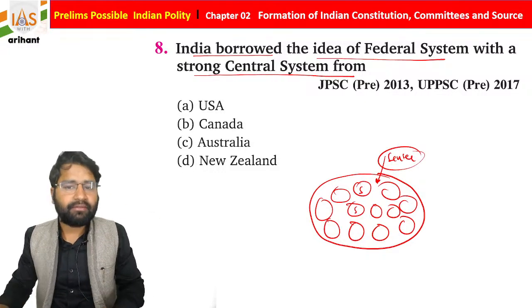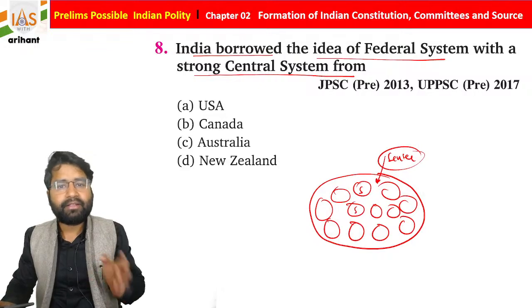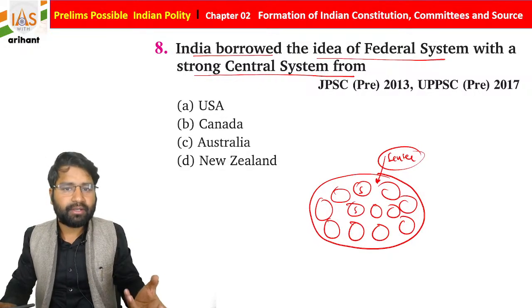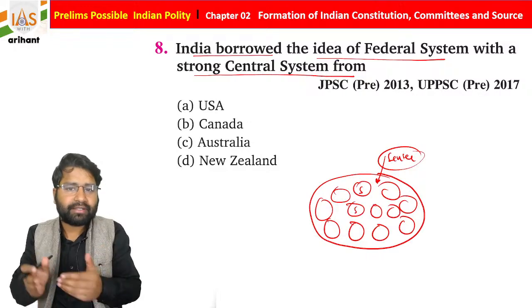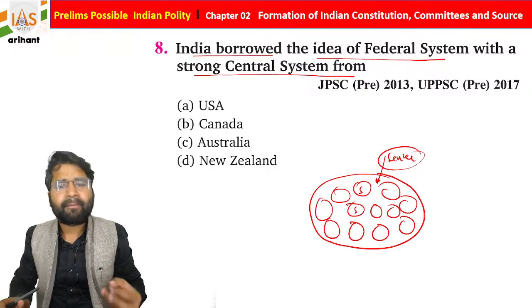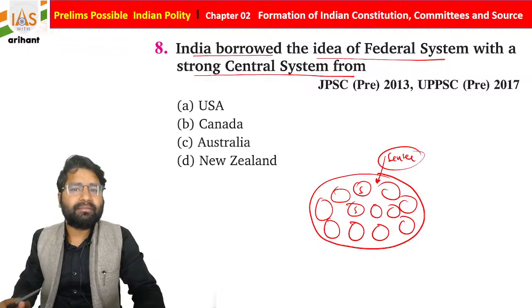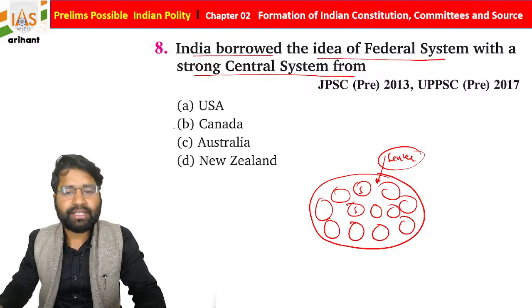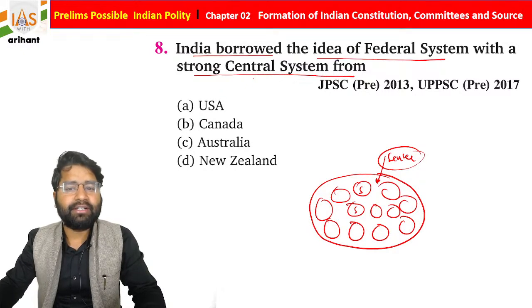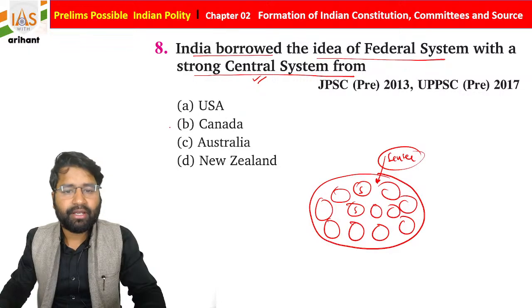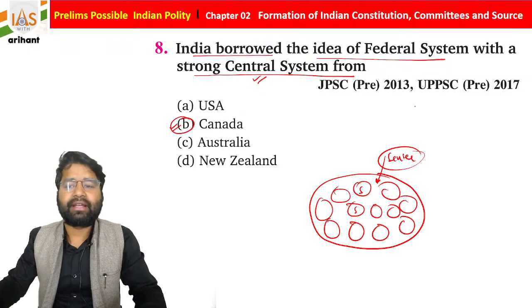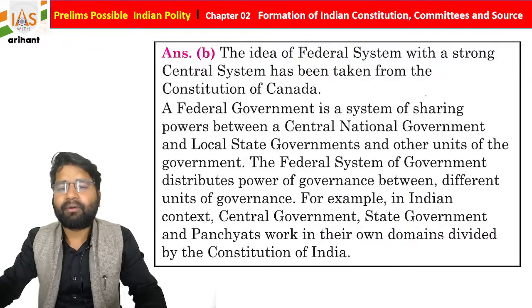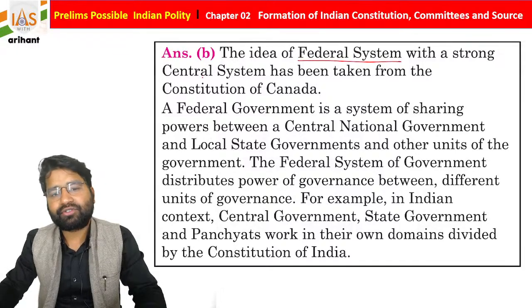If it is a tight federal, means true federal, rigid federal, like the USA federal, center has separate power, state has separate power. But in India, we are not true federal, but yes, we are quasi federal. So this concept of the federal structure where center is more strong as compared to state is also derived from Canada. Okay, very important, the idea of federal structure with a strong center.